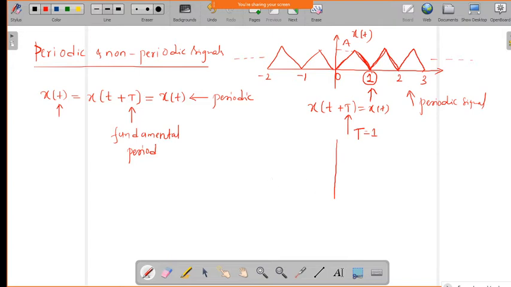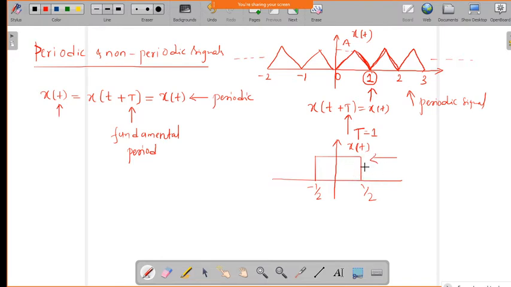Now say for example I take a signal varying from minus half to plus half. Is this periodic? This is not periodic. Why?